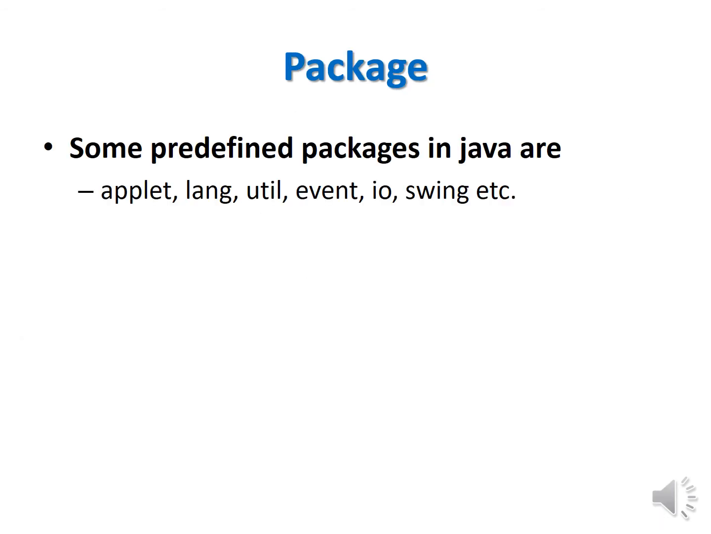Now some predefined packages in Java are applet, lang, util, event, io, swing, etc. These are all predefined packages, right? So please remember that in Java there are a lot of packages available. Out of these packages, only one package, called the lang package, is automatically imported in your program.